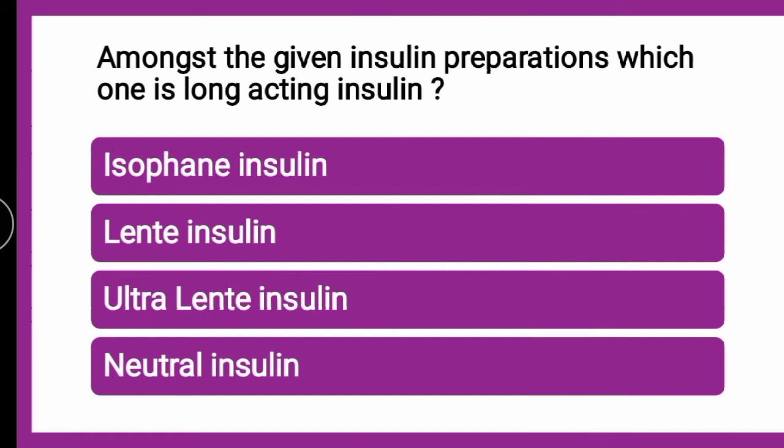So which one is the long acting insulin amongst the given options: isophene insulin, lente insulin, ultra lente insulin or neutral insulin? The correct answer is ultra lente insulin.